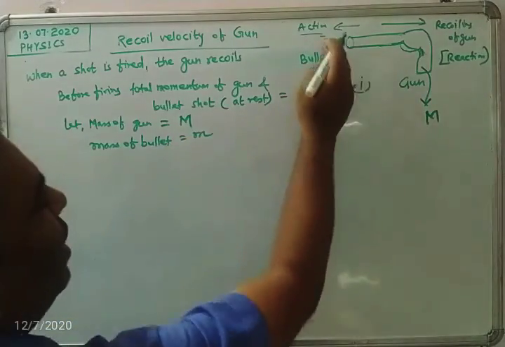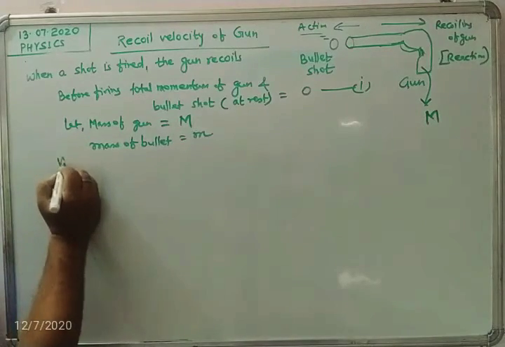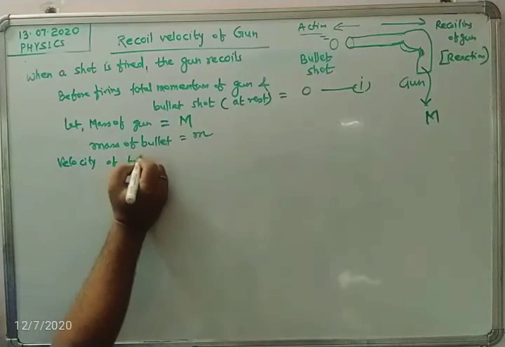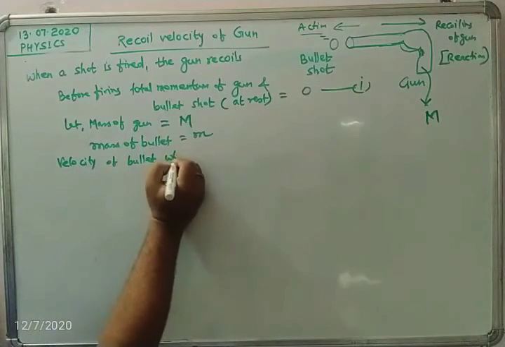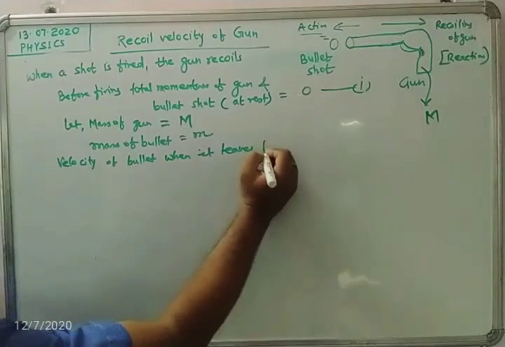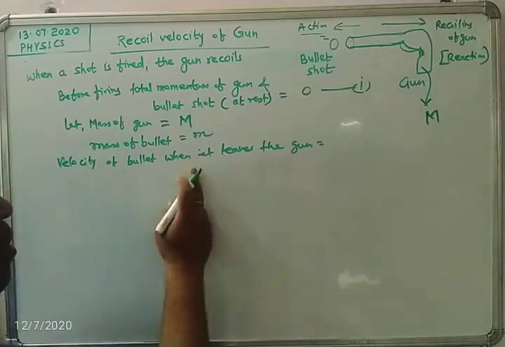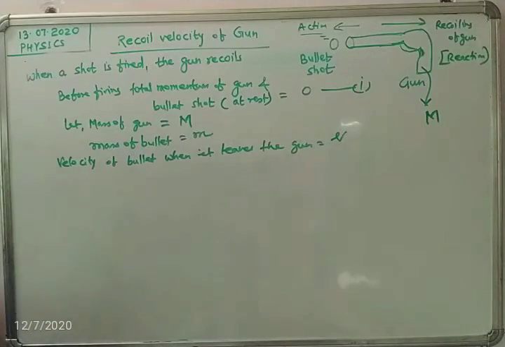Again, velocity is being introduced here. The velocity of the bullet when it leaves the gun, in the simple way, is small v, I am considering here.